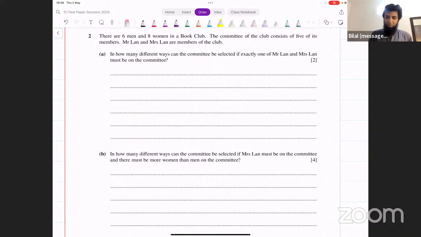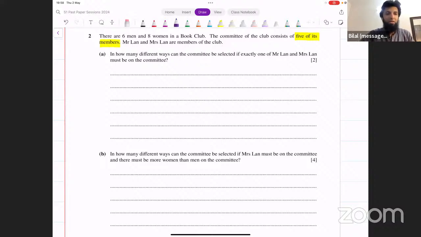Okay, so how many people do we have to select? 5 members. Out of how many? Out of 14. And the only condition is that it should either be Mr. Lan on the committee or Mrs. Lan on the committee. One of them, and exactly one of them, must be on the committee. Now, let's consider 2 scenarios.